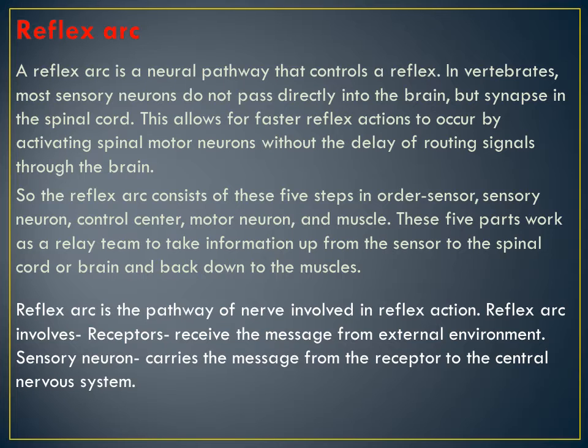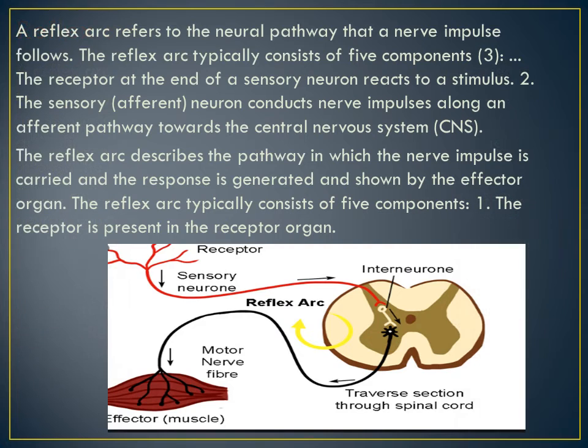Reflex arc is the pathway of nerves involved in a reflex action. Reflex arc involves receptors. They receive the signals from the external environment. Sensory neuron carries a message from the receptor to the central nervous system. Understood, dear? A reflex arc refers to the neural pathway that a nerve impulse follows. The reflex arc typically consists of 5 components: the receptor at the end of the sensory neuron, which reacts to the stimulus, and the sensory afferent neuron, which conducts nerve impulses along an afferent pathway towards the central nervous system (CNS).